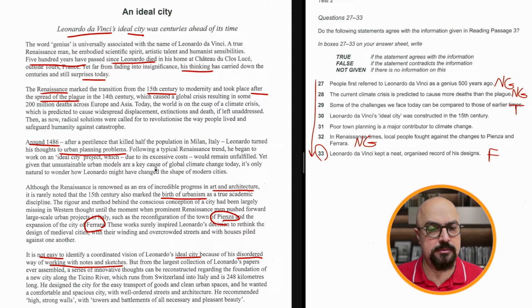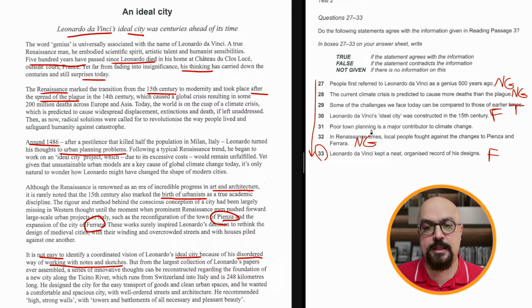Given the wonder how it might have changed the shape of. Oh, okay. So there were thoughts. He began to think and work on the plan and the project, but it didn't happen. It was unfulfilled, which means it was not accomplished. It was not done. So was it constructed? No. The thoughts were in this century, yes, but was it constructed? No. So the answer is false.